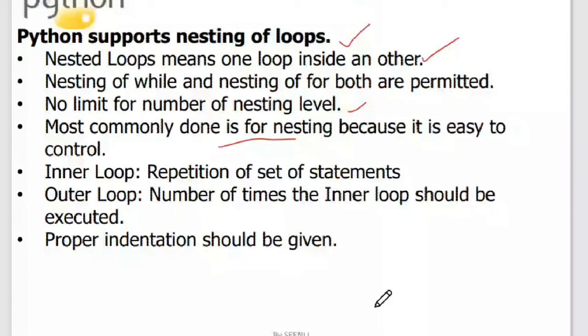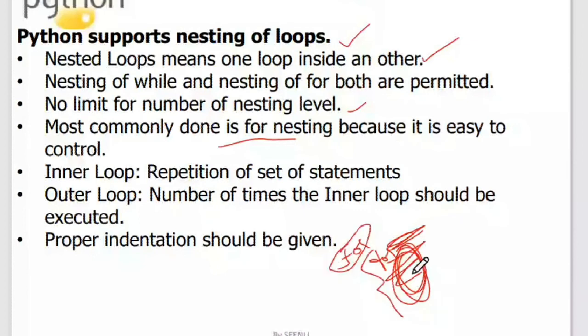So what are the inner loop and the outer loop? The inner loop contains the statements that will repeat. The outer loop will decide how many times the inner loop should execute. For example, I have an outer for and then an inner for. The inner for has some set of statements which will be executed, and the outer loop decides how many times this inner for loop will execute. So that's the concept. Anyway, we'll see it with an example.